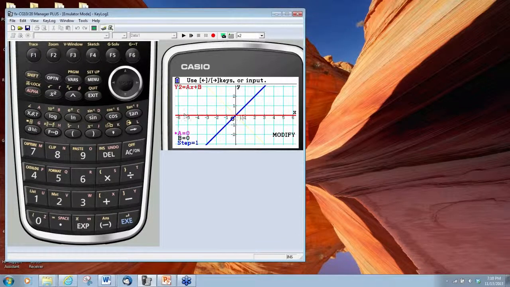So we have a line that is, in essence, y equals 0. And what we can do at this stage of the game is, since we have two different variables in the step, we can manipulate both of them. So if I press the right arrow now, I'm going to be changing the slope of the line, and it still passes through the origin.